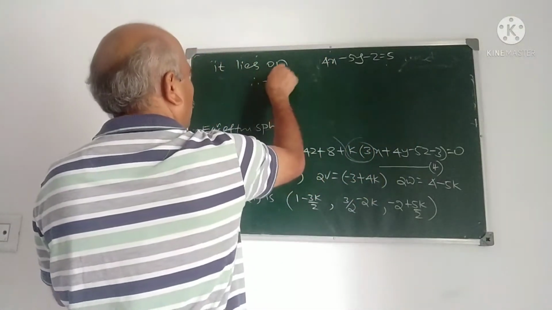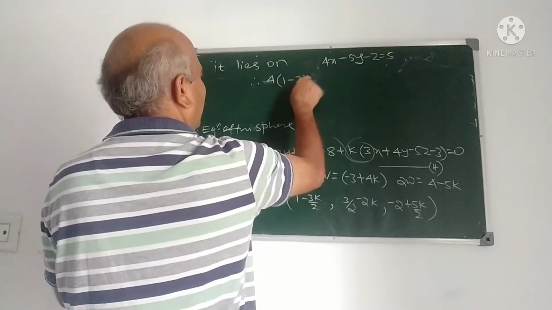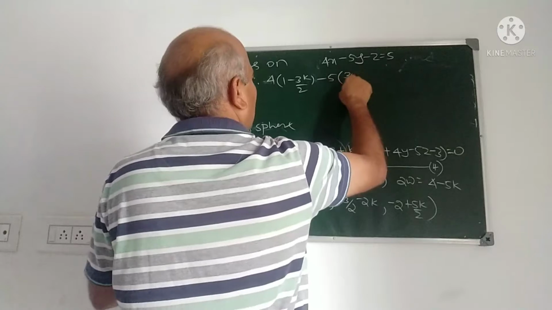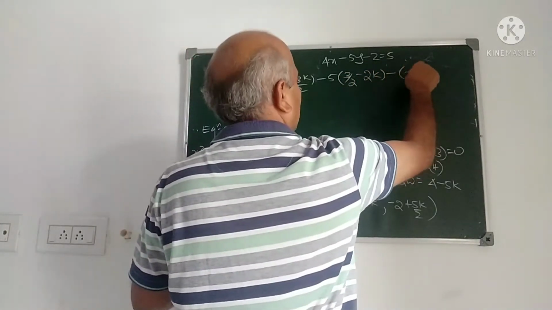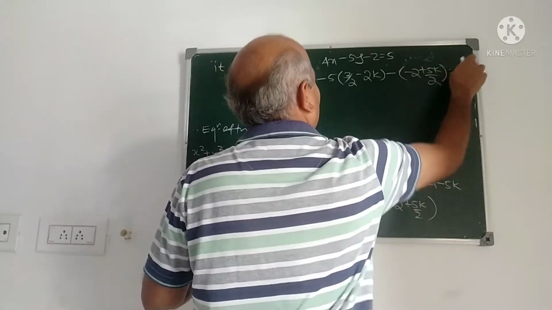Therefore, 4 into 1 minus 3k by 2 minus 5 into 3 by 2 minus 2k minus 2 plus 5k by 2 is equal to 5.